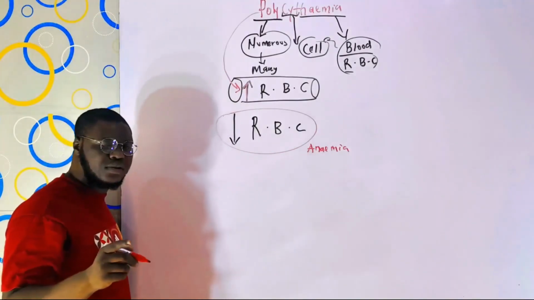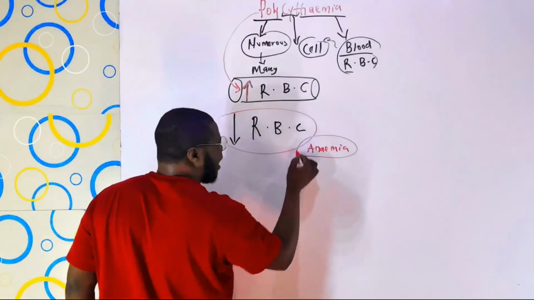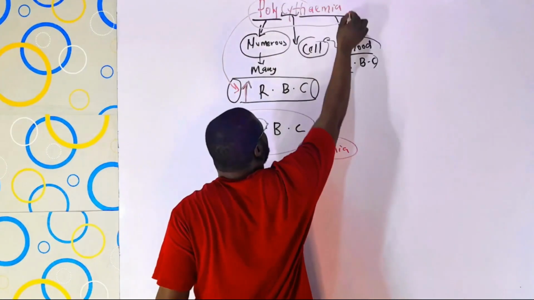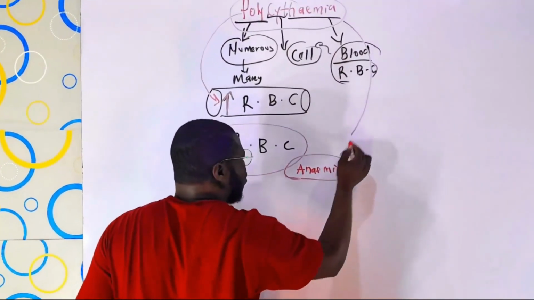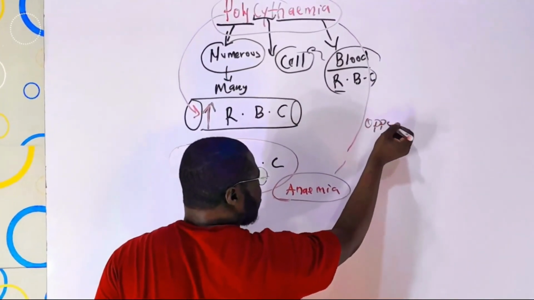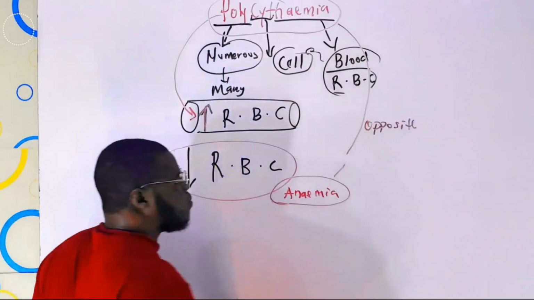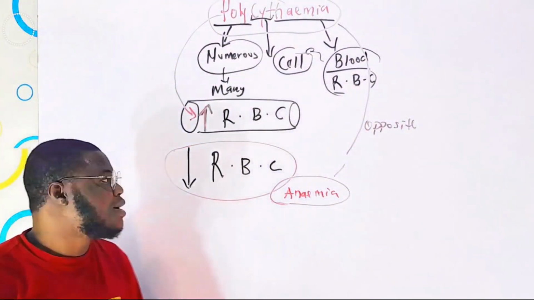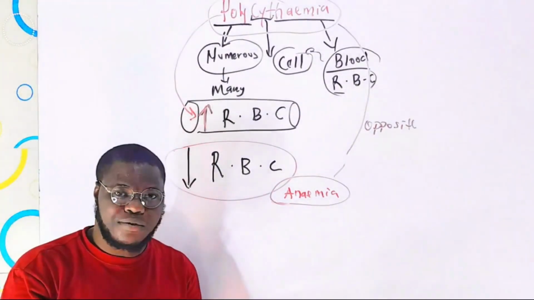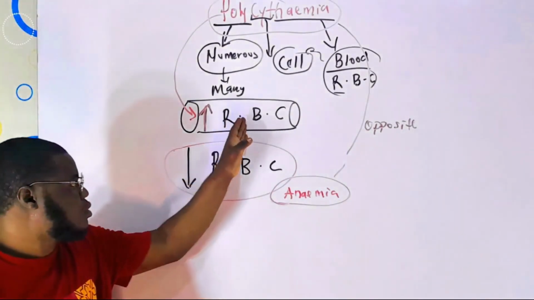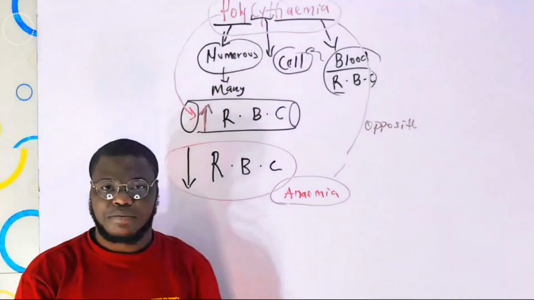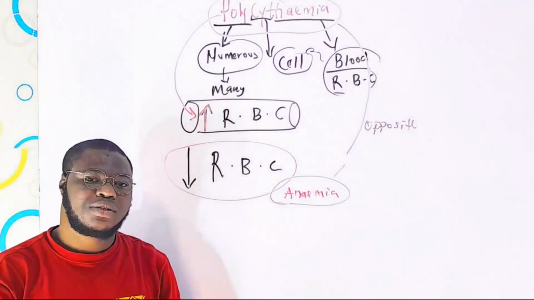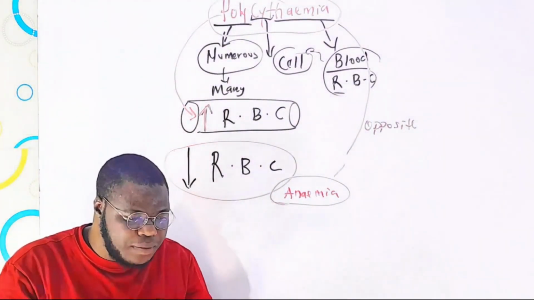That is telling you that anemia and polycythemia are opposites. When there is not enough red blood cell, we call it anemia. But when there is an exaggeratingly high level of red blood cells, we call that polycythemia.